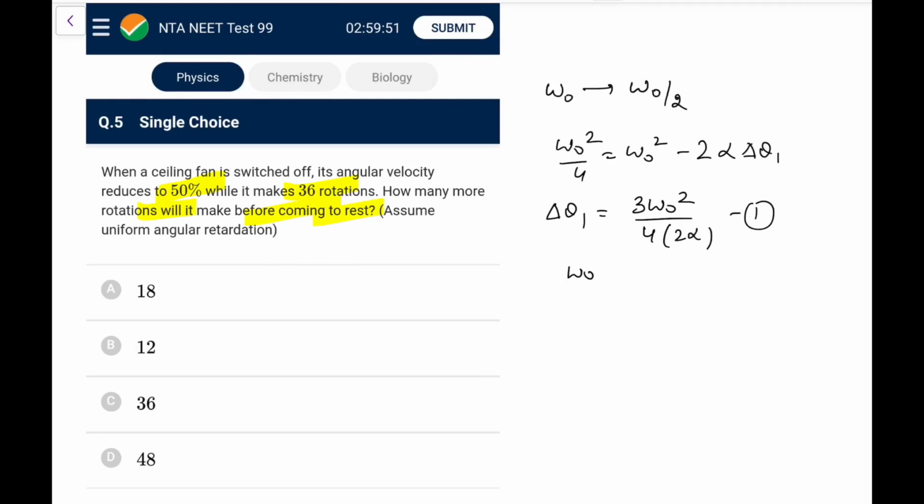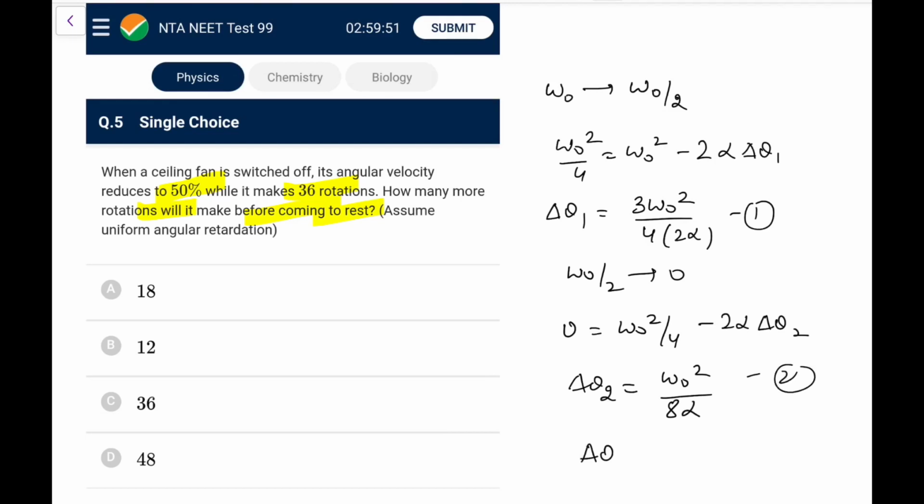Now for omega naught by 2 to 0, again writing this equation, 0 equals omega naught square by 4 minus 2 alpha delta theta 2, so delta theta 2 is omega naught square upon 8 alpha. From 1 and 2, delta theta 2 comes out as delta theta 1 by 3. So that was 36 rotations, so it would be 12 rotations. You can go for option B in this particular case.